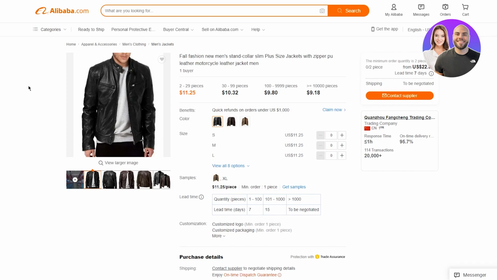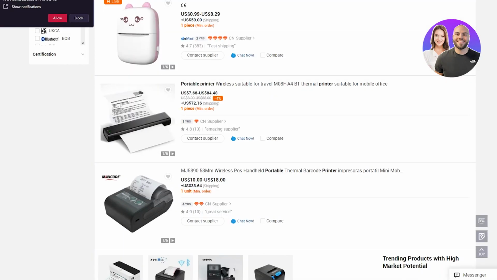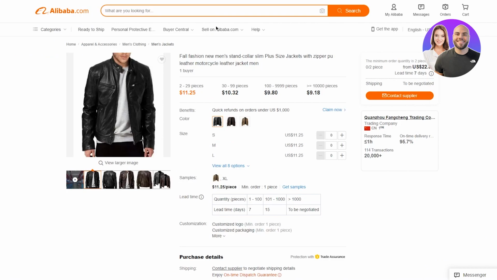So with the shipping, some products are just to be negotiated. As you can see, this product is to be negotiated, which means that once you actually drop ship it, you can negotiate the shipping prices with the actual owner of the store. So you get the whole sudden gist of it.